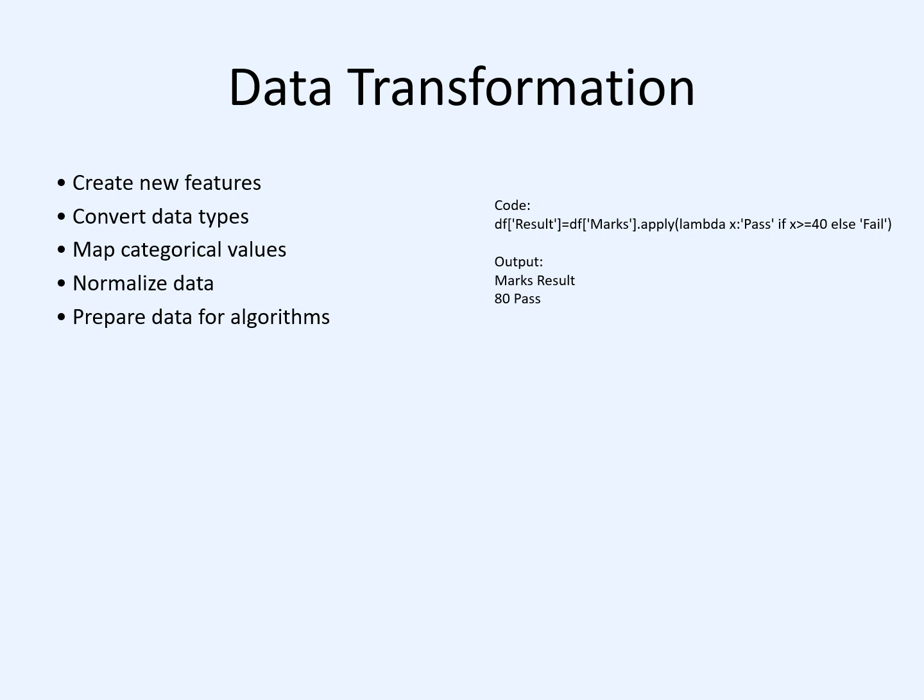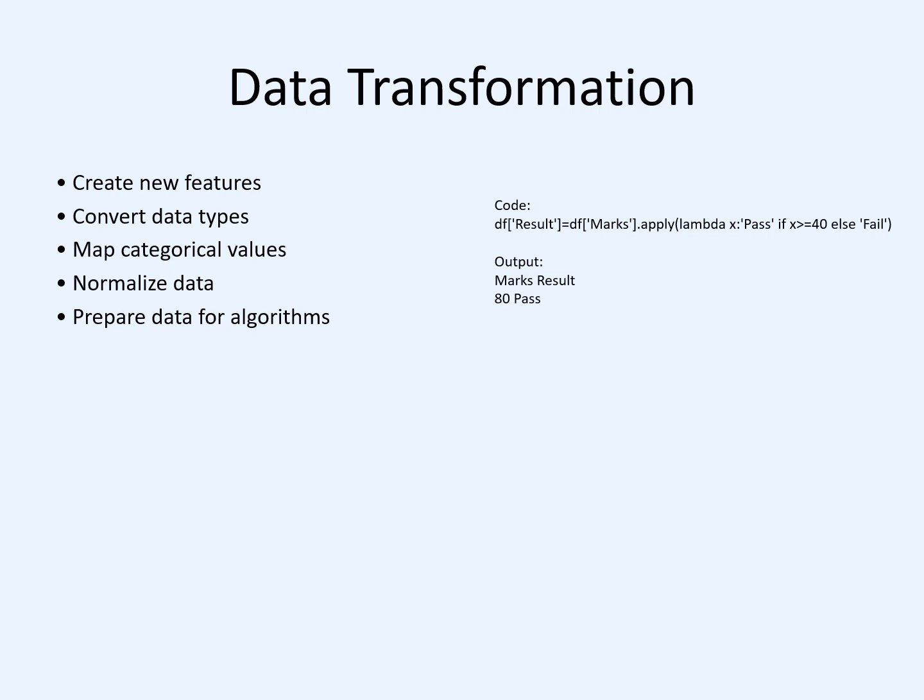Another important operation is mapping categorical values, where labels like yes or no, or pass or fail, are converted into a format that algorithms can understand. Data normalization is also used to bring values into a common range, which helps many machine learning algorithms perform better.